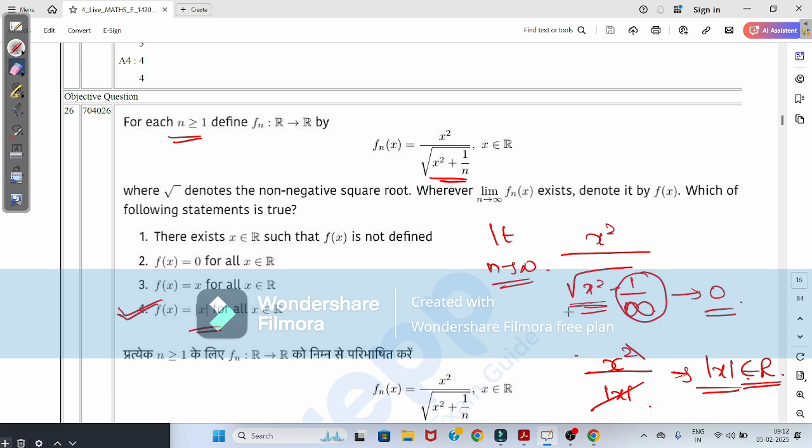When you remove the root, what you get is plus or minus x here. So for mod x, when you apply this, you get only the positive term, and when you cancel out it gives the value like this. So mod x is the correct answer here.